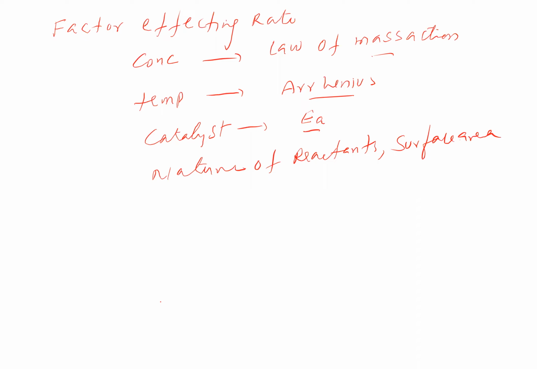Let us take first of all the effect of concentration in terms of rate law. Now when you see the rate law and law of mass action, two are there. Both relate the rate of reaction and the concentration.